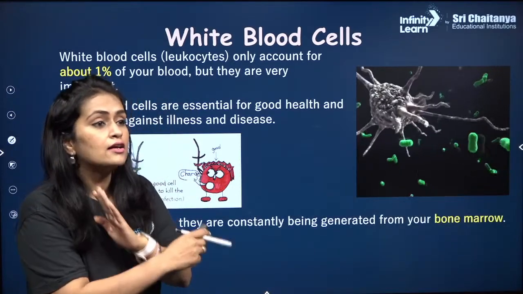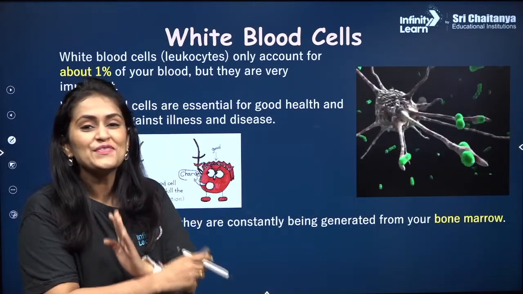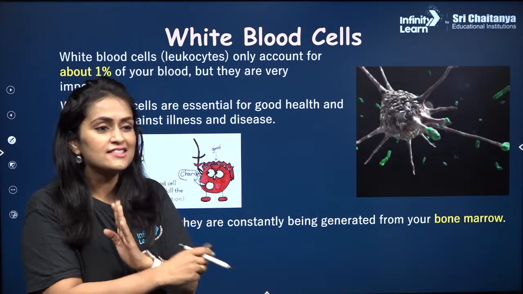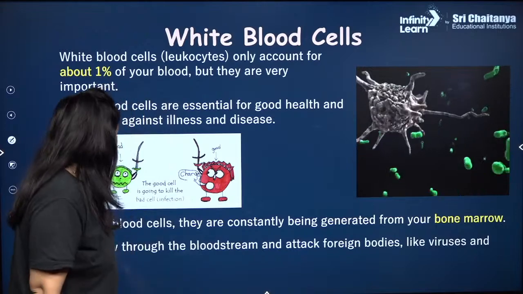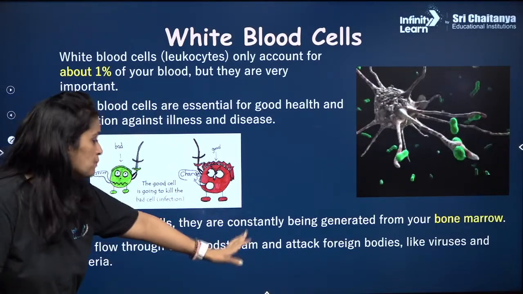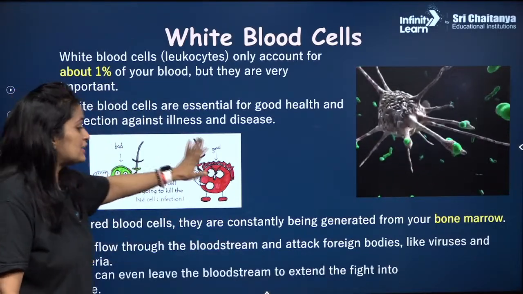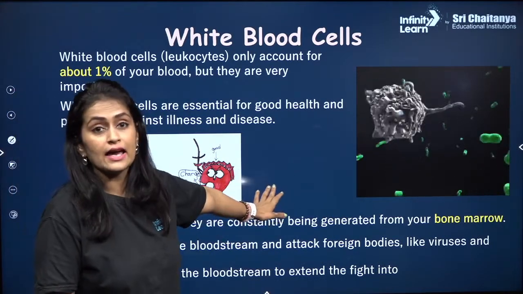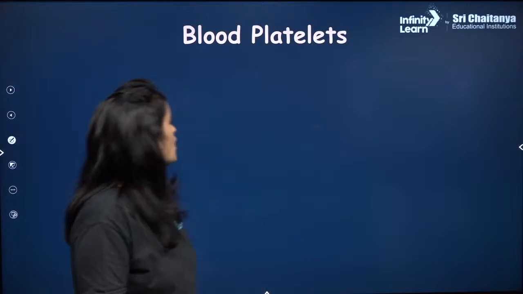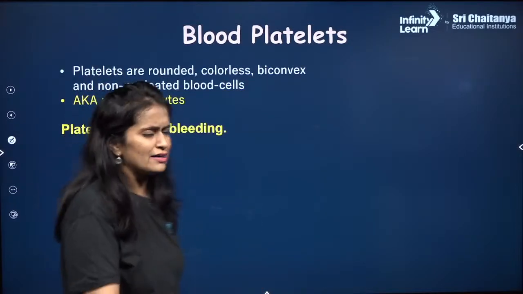So they are our defense system. हमारी पुलिस है, मिलिट्री है WBC, right? So they all generate from the bone marrow and they attack the foreign body. They help us to fight against the pathogens. Fantastic. अब बात करेंगे platelets.